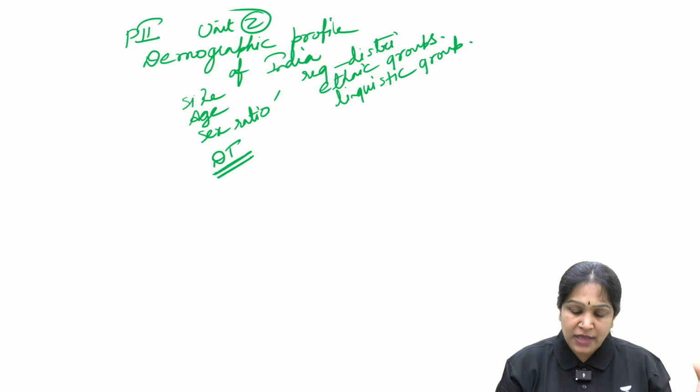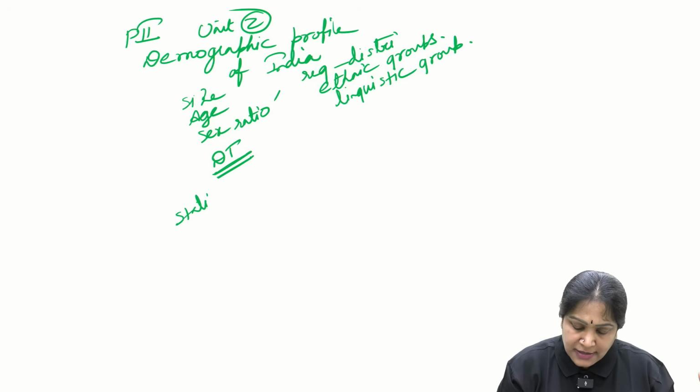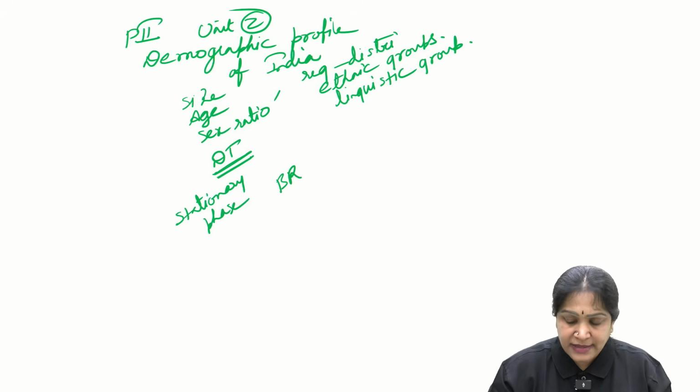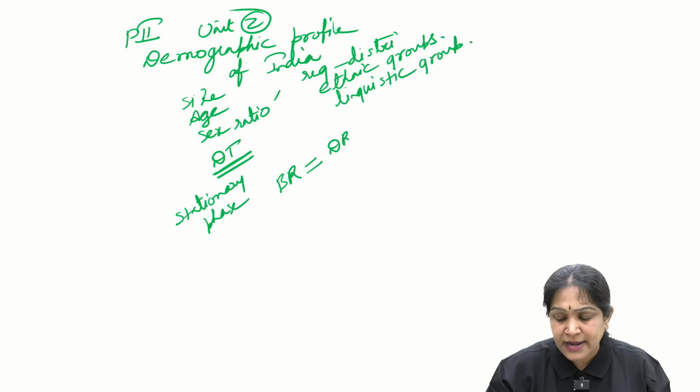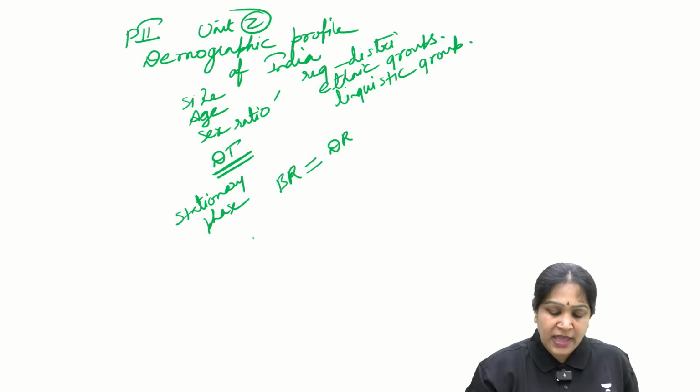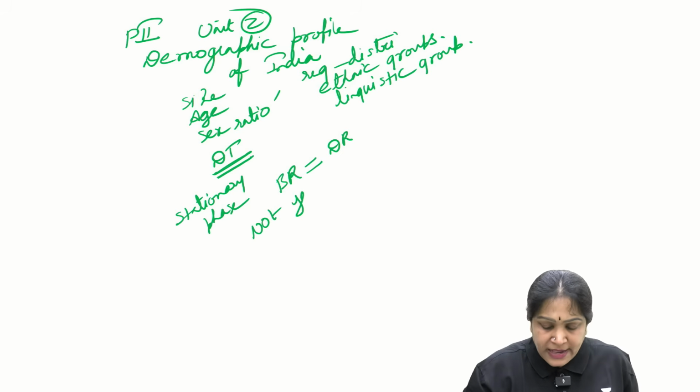When will you call it a stationary phase? The stationary phase is when the birth rate is equal to the death rate. The population is neither growing nor declining. India is not yet in the stationary phase. Is it clear?